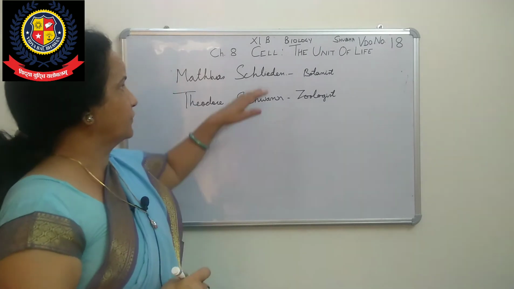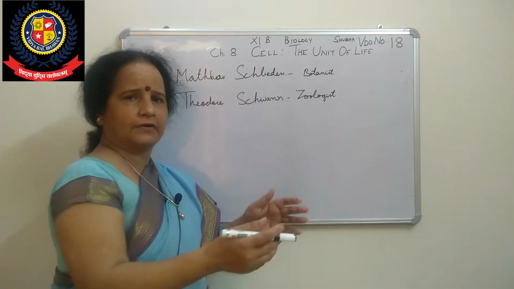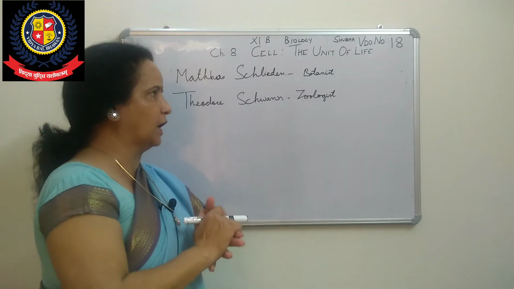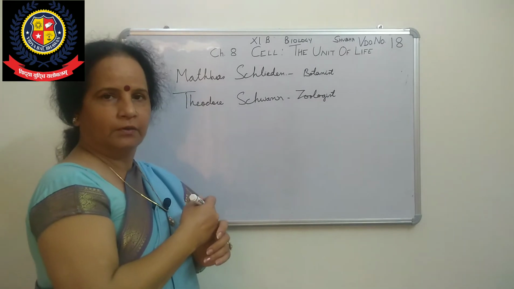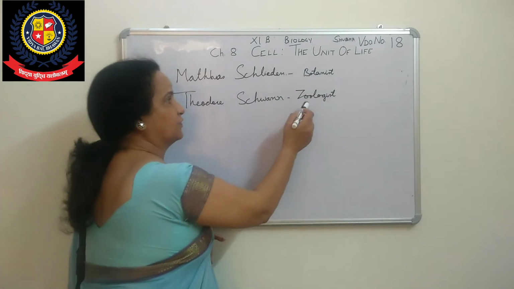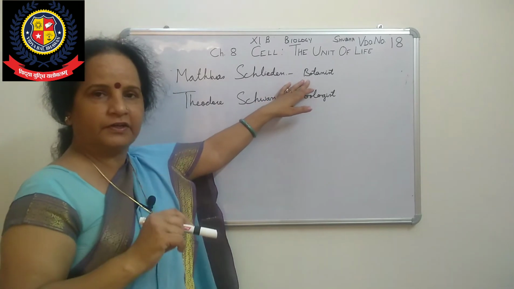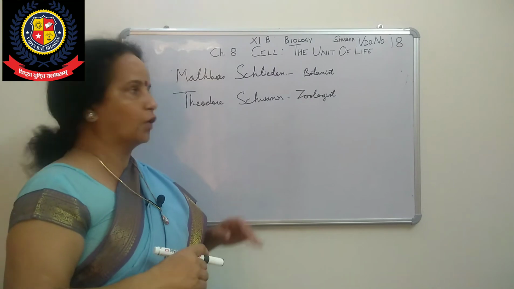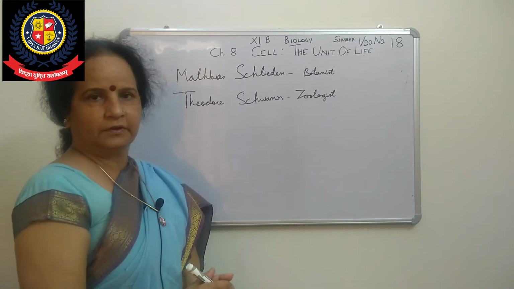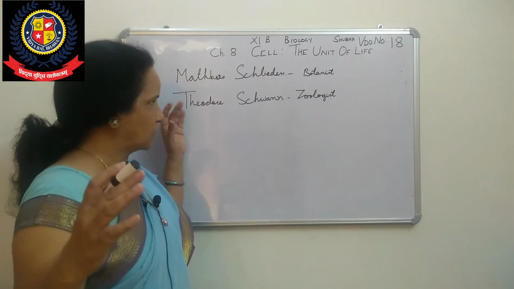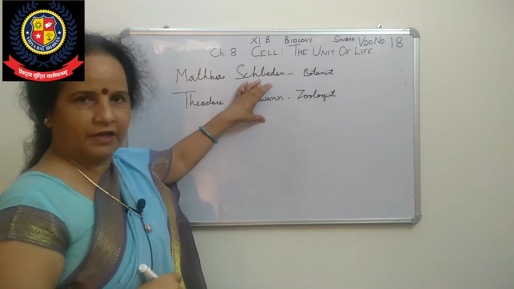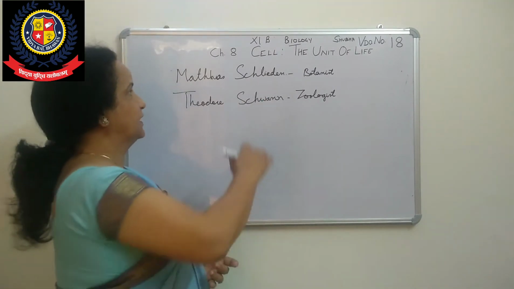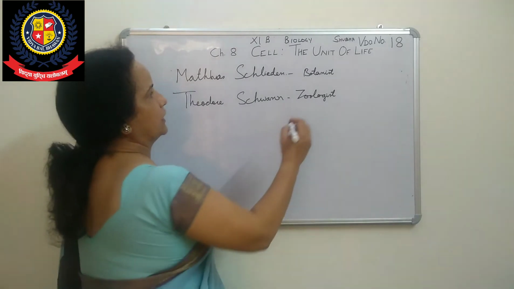So what did they find? First, Schleiden found that all plants have a cell wall, an outer covering. After that, the zoologist, who was studying animals, said that all animals have a cell membrane. Then collectively, the observations they made about plants and animals are called cell theory. These two scientists formulated the cell theory.